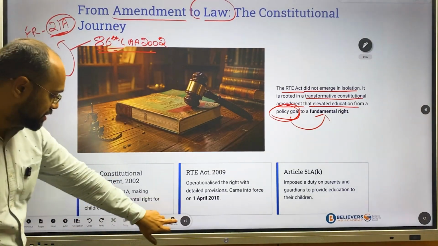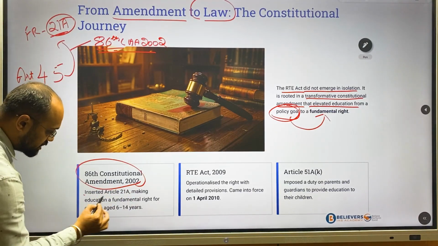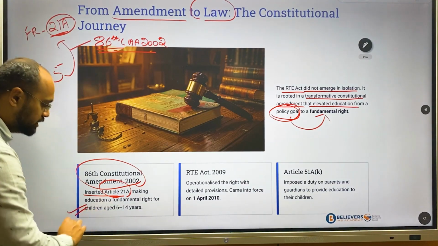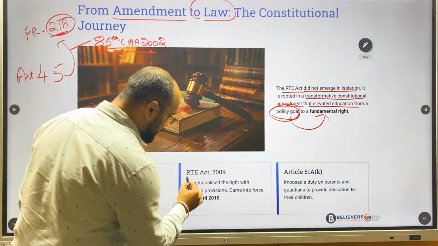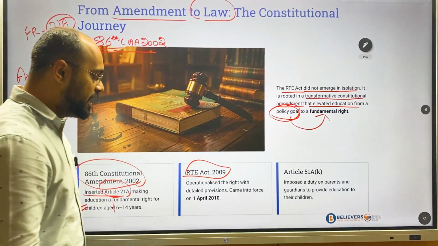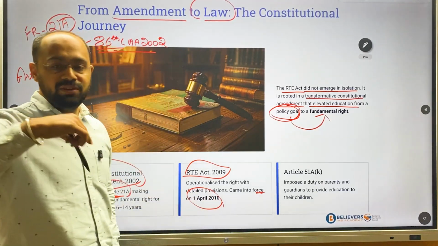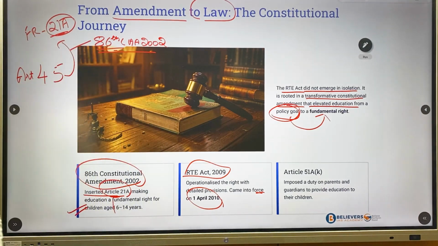As you can see here, the 86th Constitutional Amendment Act of 2002 inserted Article 21A, making education a fundamental right for children between 6 to 14 years, and the RTE Act was enacted in 2009. You have to remember the difference between the year it was enacted and the year it came into force.